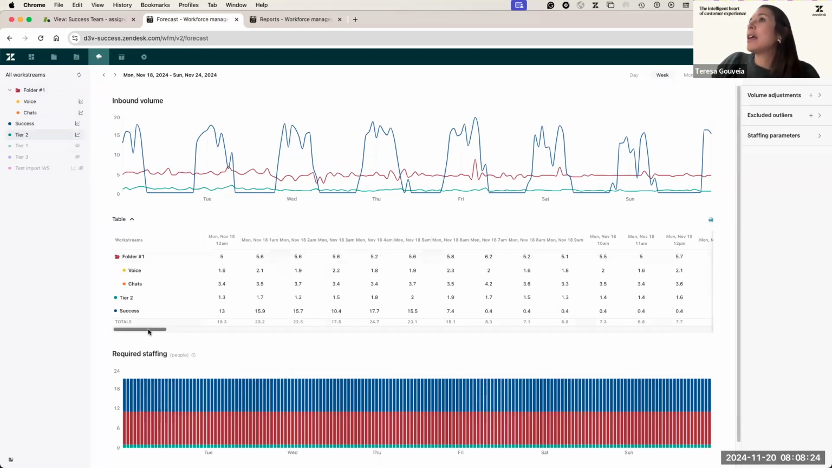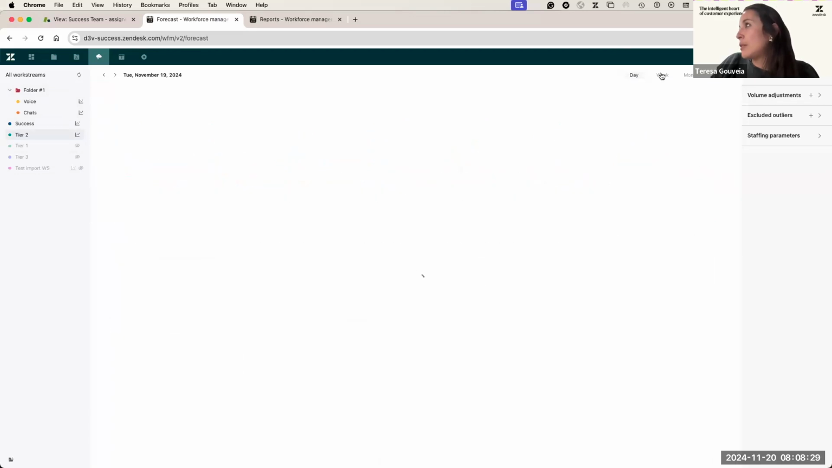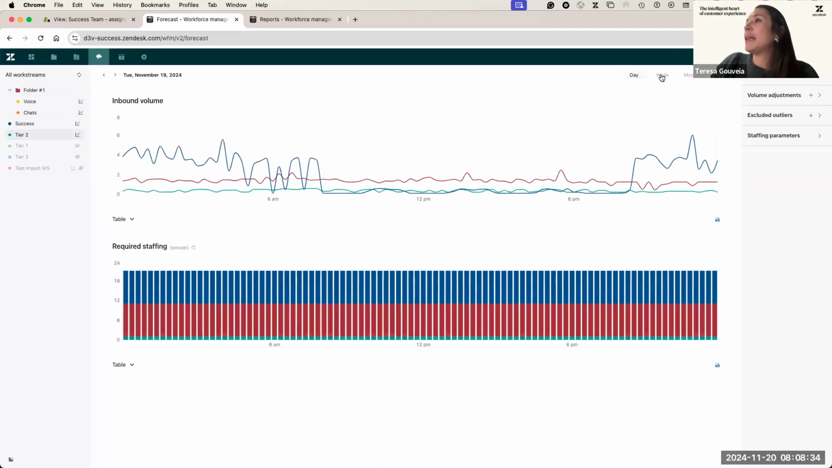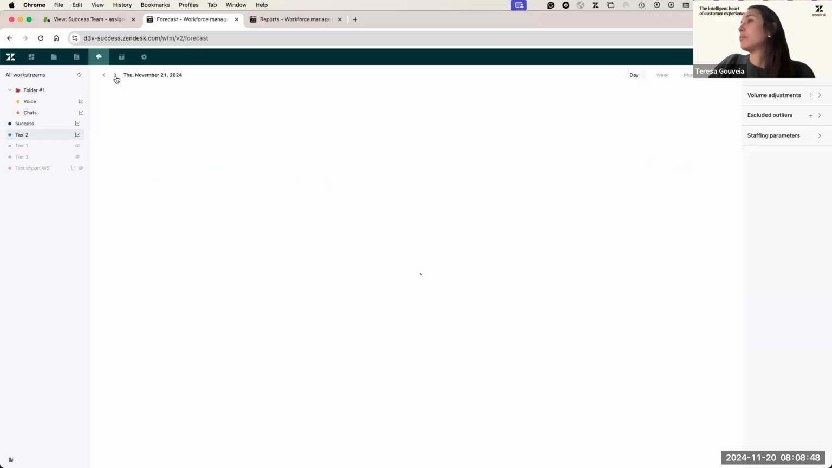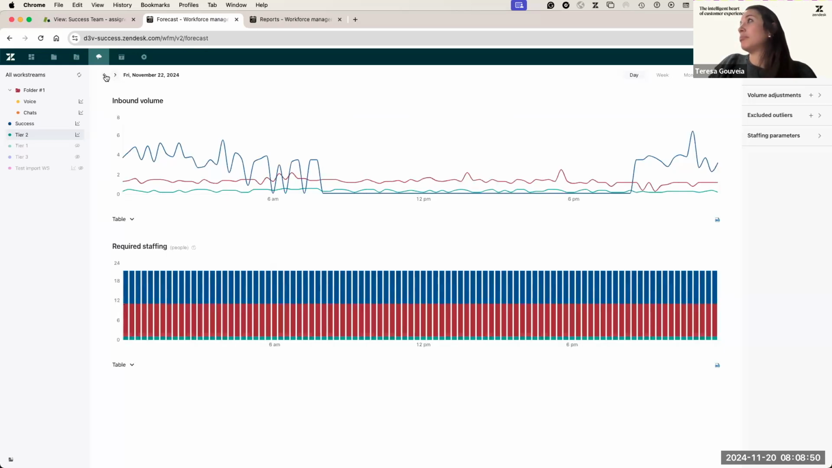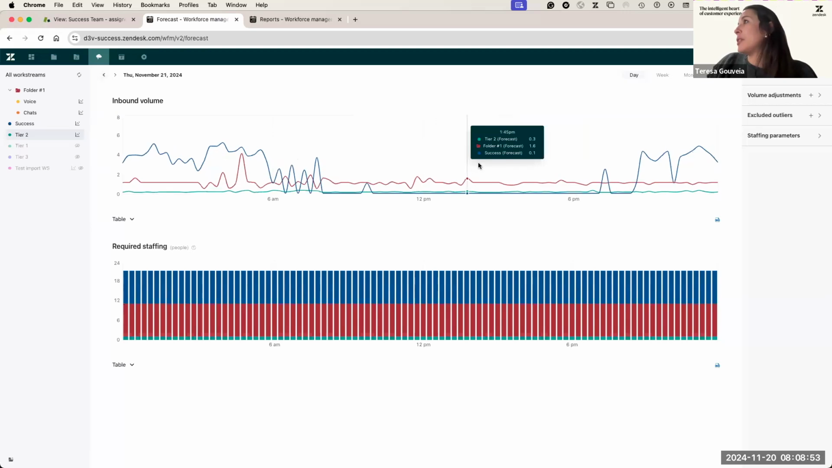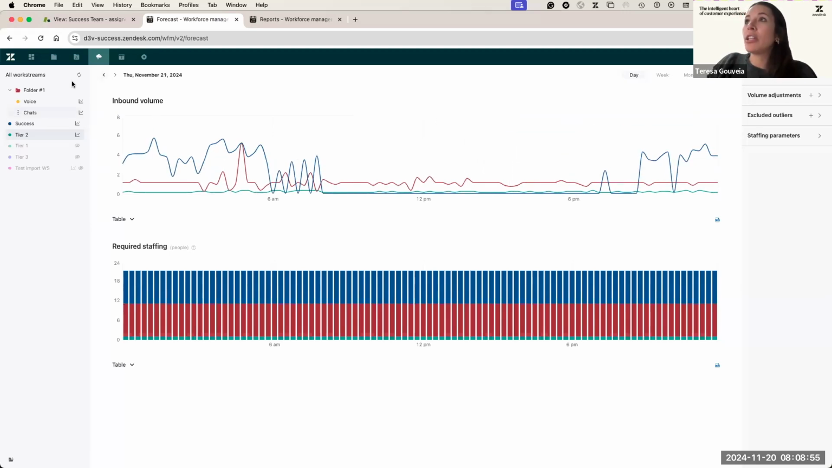This is the historical inbound volume. I can see it in a daily, weekly, monthly, or yearly view, and depending on the view I select, I'm going to see the information in different intervals. The daily view is in 15-minute increments, so I see my inbound volume every 15 minutes. In this case, let's do tomorrow, and I see this every 15 minutes for each of the work streams I'm showing.